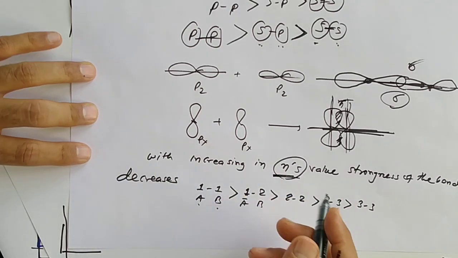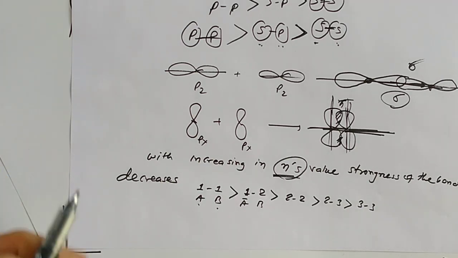As n's value increases, it means size increases, so overlapping decreases.